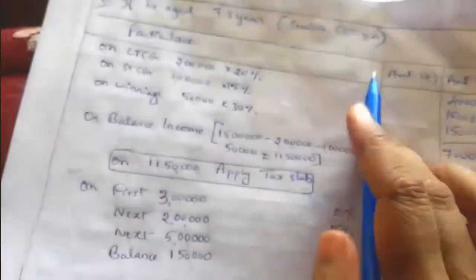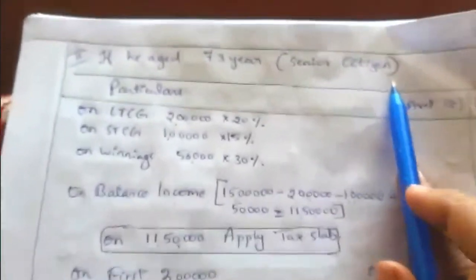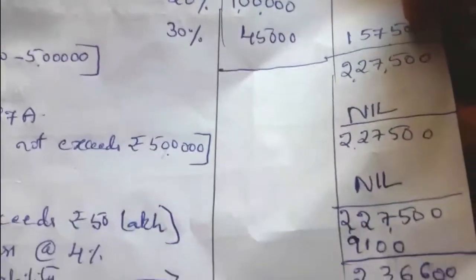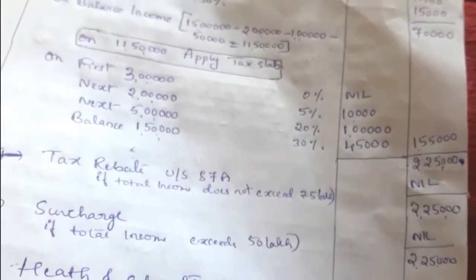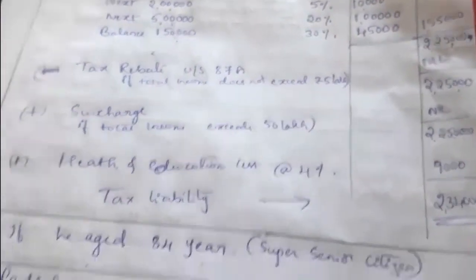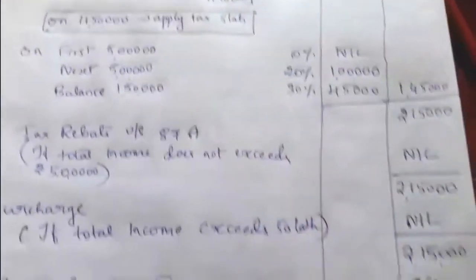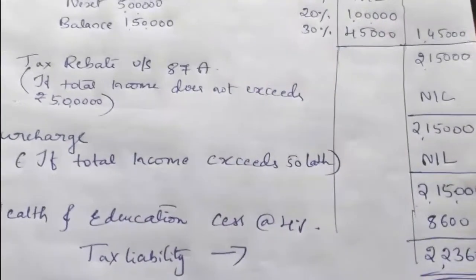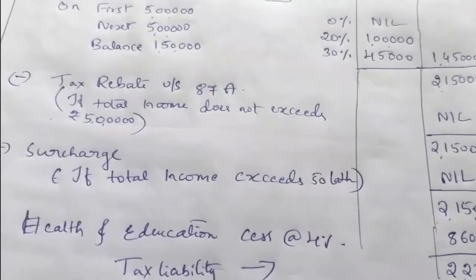If he is a senior citizen, that is age 60 to 80 years, then he has to pay a little less, that is 2,34,000. So in the first case he has to pay 2,36,600. Here he has to pay 2,34,000 if his age is a little more, if he is a senior citizen. So in case of a super senior citizen, he has to pay 2,23,600. So from 2,34,000 it is reduced to 2,23,600. So that is a benefit given to the super senior citizens.